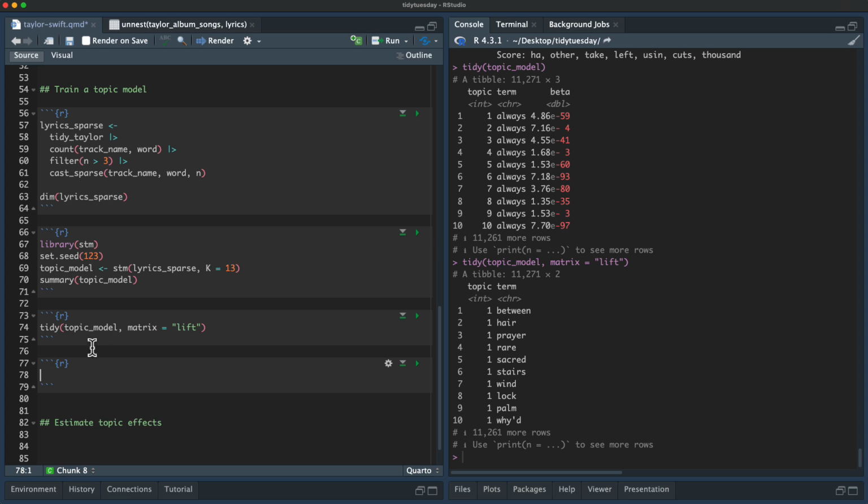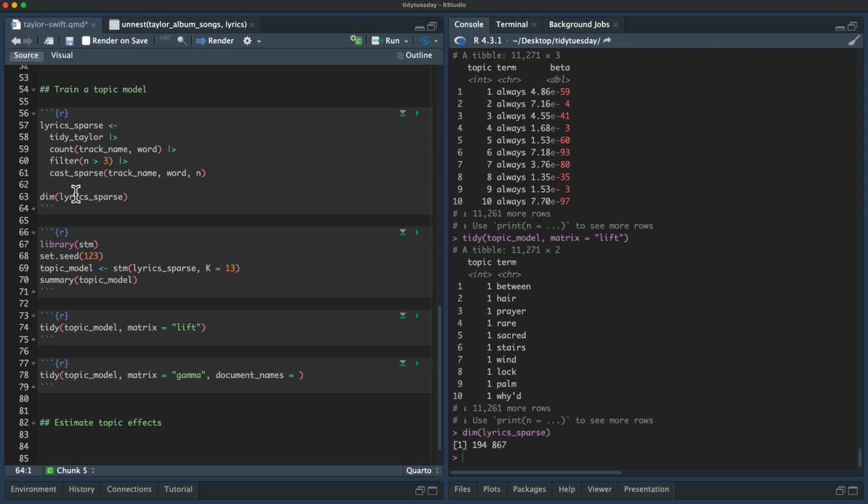So we're going to do one more. Instead of the lift, we're going to get gamma. And when we do this, we also need to pass in the document names because it's not kept inside of it here. So if we go back here, these are the rows, these are the columns. So it's the rows that we want. So we want row names of that thing, like so. And so let's call this lyrics gamma, like this. Maybe let's make this nicer.